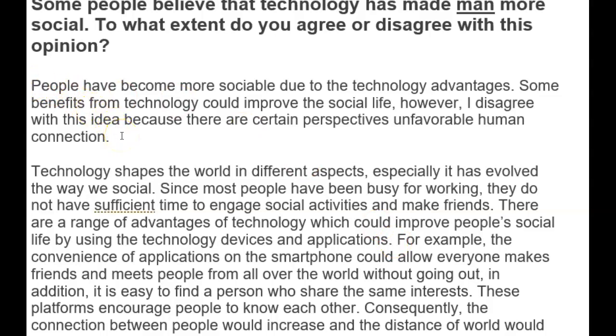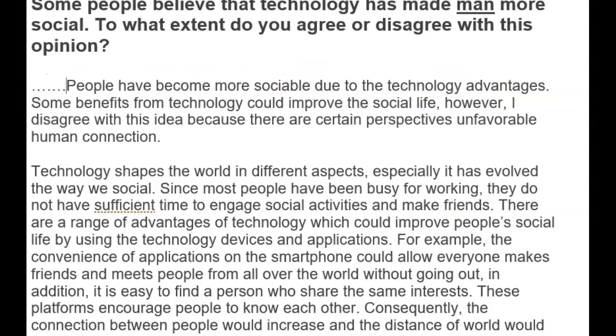There's a few sentences missing for me here. So people have become more sociable. Okay, yeah, that's fine, but you could put a bit more in here. There is no doubt that people have become more sociable due to enormous technological advances in our world today. Something like that. Okay.